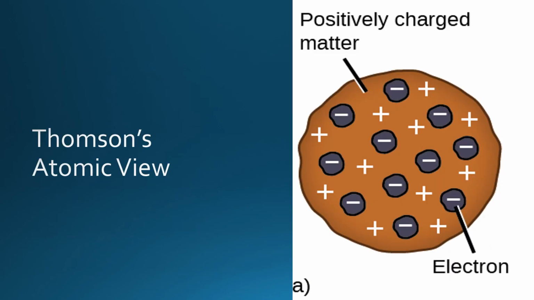Thomson developed a new model for the atom, taking into consideration the existence of the electron. Since atoms are generally not electrically charged, Thomson made the bulk of his atoms positively charged matter, with negatively charged electrons embedded into this positively charged matter. This is called the plum pudding model, though I doubt any of you know what a plum pudding is. So I consider it more of a cinnamon raisin bread model, with the positively charged matter being the bread and the electrons being the raisins embedded in it.